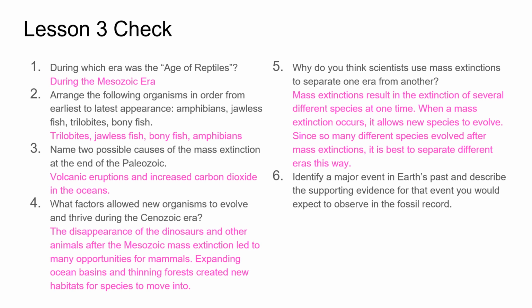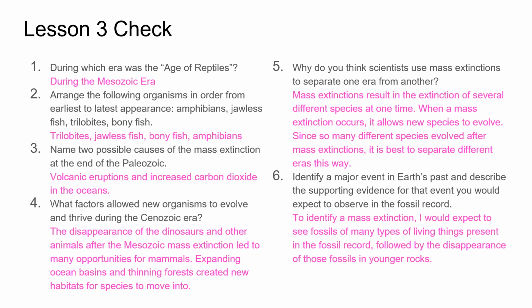Lastly, identify a major event in Earth's past and describe the supporting evidence for that event you would expect to observe in the fossil record. To identify a mass extinction, I would expect to see fossils of many types of living things present in the fossil record, followed by the disappearance of those fossils in younger rocks. And that concludes the Lesson 3 check, as well as Topic 4.